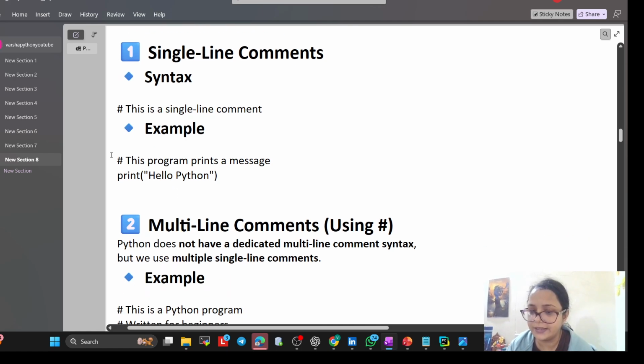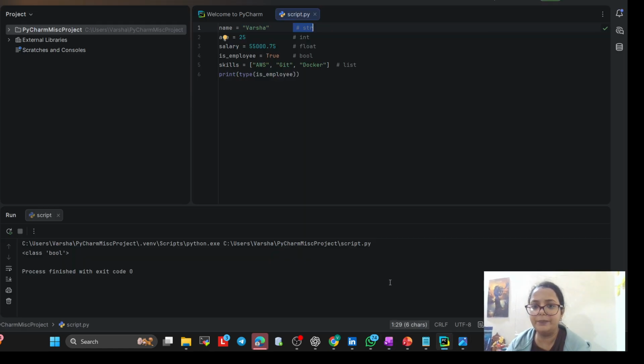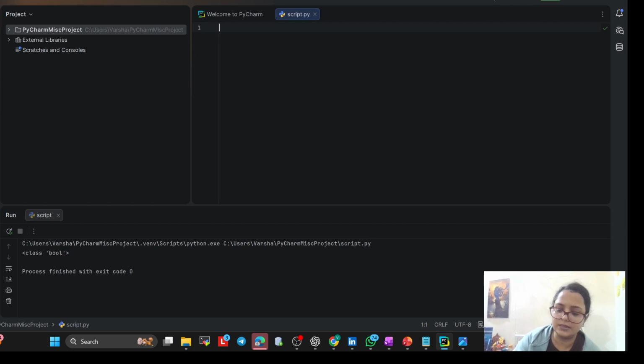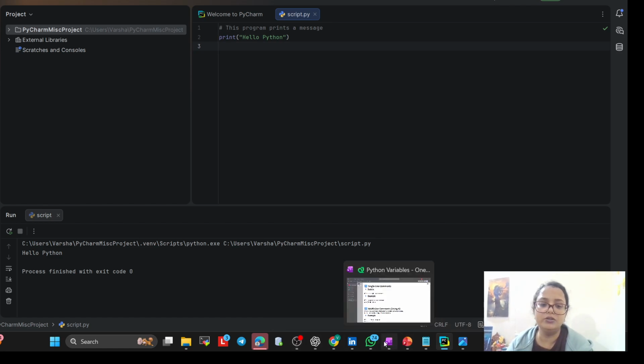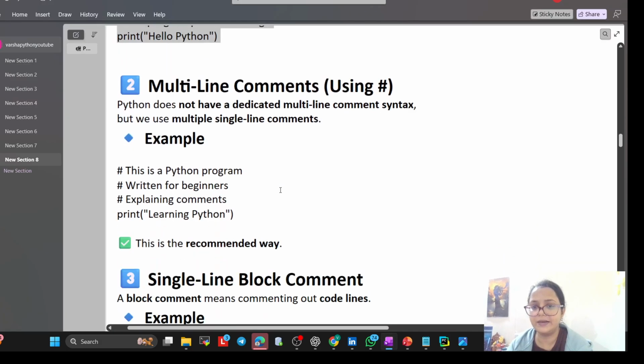So if you write this, we are writing all these things, but what will it print? Leave it. Are you thinking this is going to print this line? Let us check together. What is it printing? Only hello Python. It is not printing the line saying this Python prints a message. This is for our understanding. This is nothing but a comment. Now this is a single line comment.